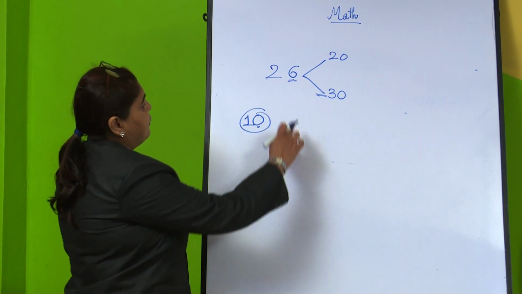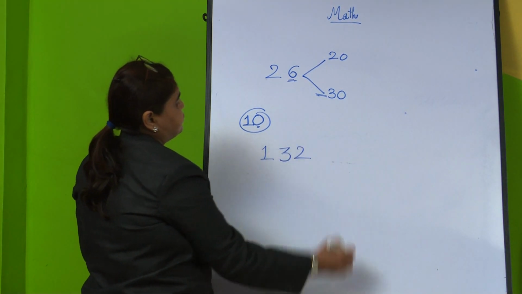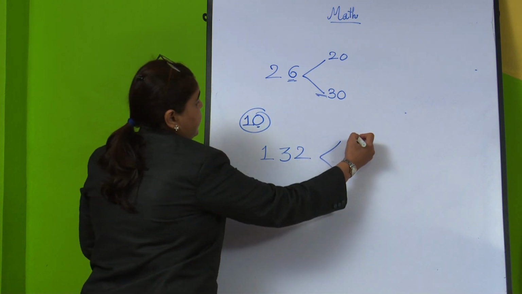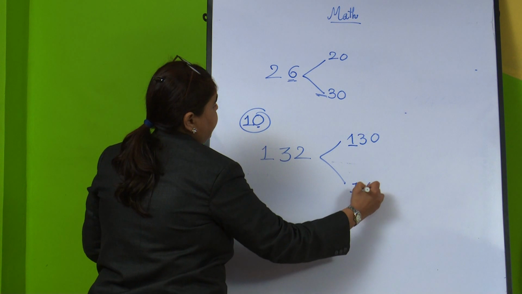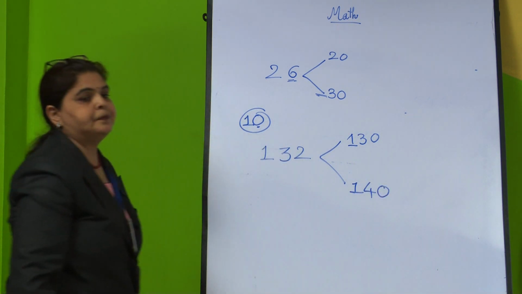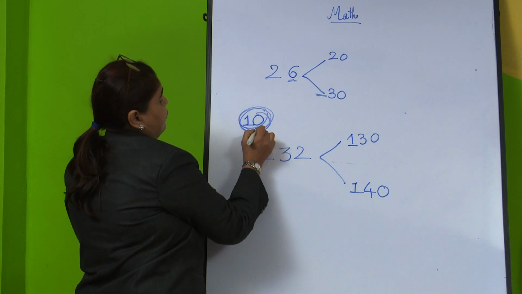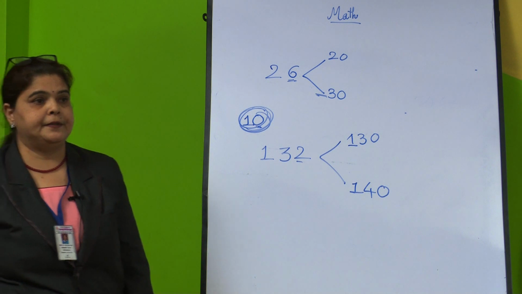One more example we will see here, 132. Now this number lies between 130 and 140. What did I tell? When it is tens, we have to see the single digit.